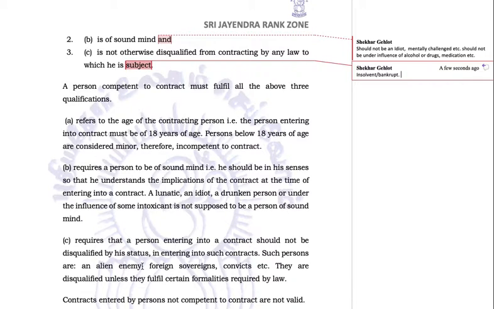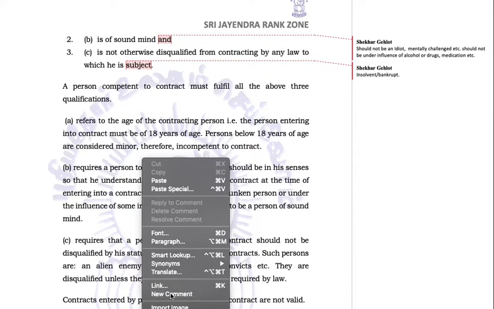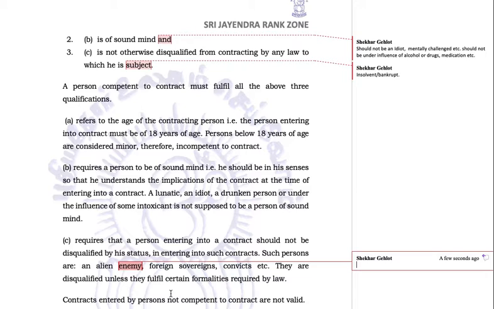Okay, take an alien enemy, like if we are at war with Pakistan, suppose, then Pakistan is an alien enemy, like we discussed in the case of company law, in Daimler's case. We are at war with some country, and then a person of that country enters into contract. That contract will not be a valid contract because we cannot enter into a contract with the alien enemy. Foreign sovereigns means foreign governors, okay, or chief ministers. We cannot enter into contract with them, or with some convicts or bankrupts.